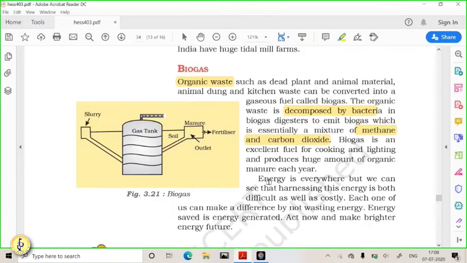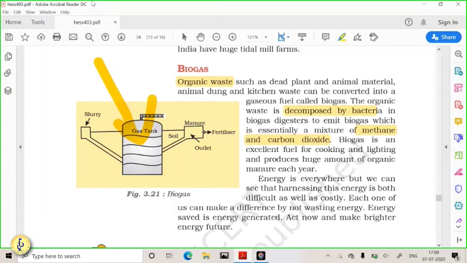Next is biogas. Biogas is nothing but an organic fermentation of the organic products. So, for example, animal waste, kitchen waste, restaurant waste, hotel waste. These are all utilized for the production of biogas.